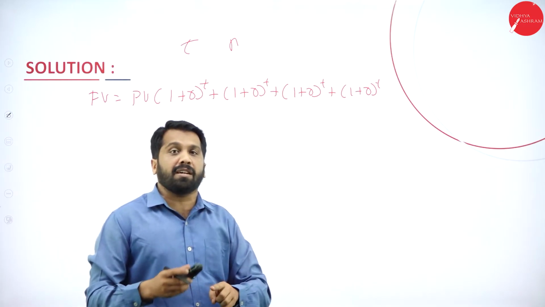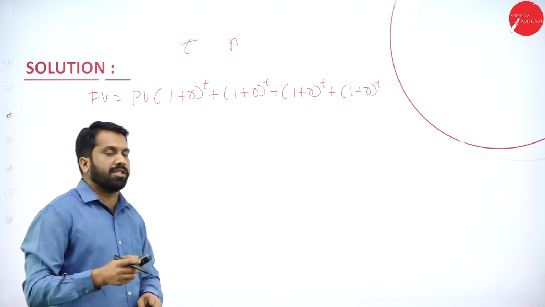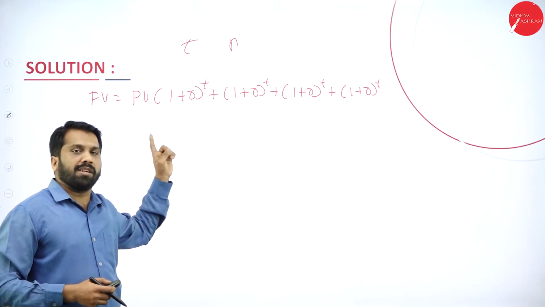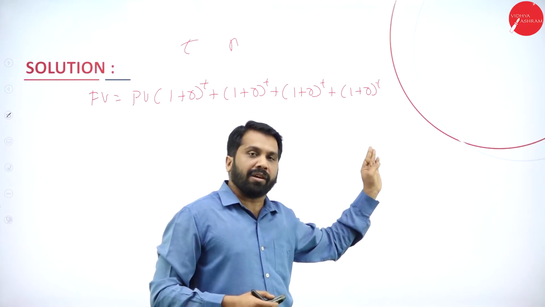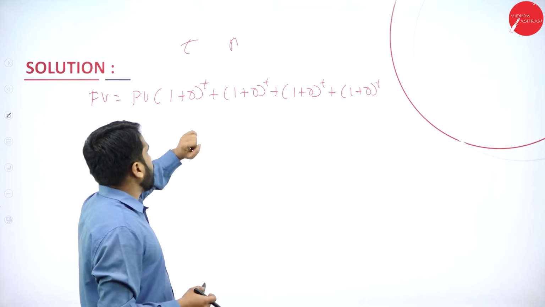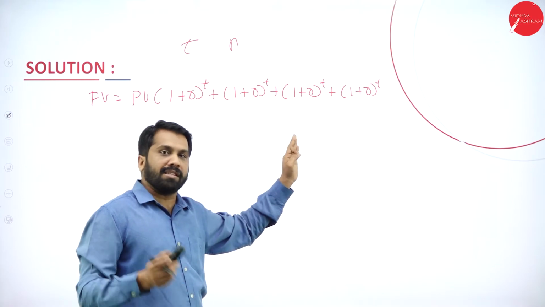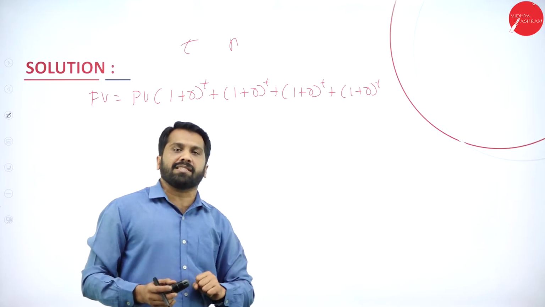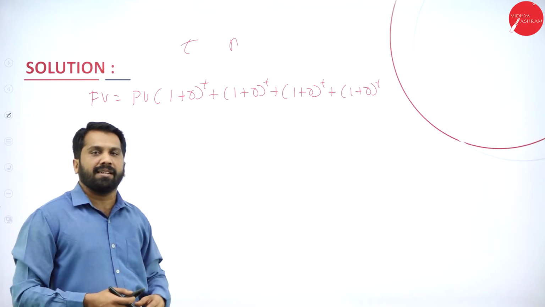Now, every year if the amount changes, what to do? If the amount changes, we are supposed to write PV into 1 plus R. Here the amount is common, that's why we are not writing PV again and again. You can write 1000 into 1 plus R, 1000 into 1 plus R, 1000 into 1 plus R, and you will get the same answer. The answer will not change, but we will make it simple. We will not repeat the PV. We'll make small changes in the answer.